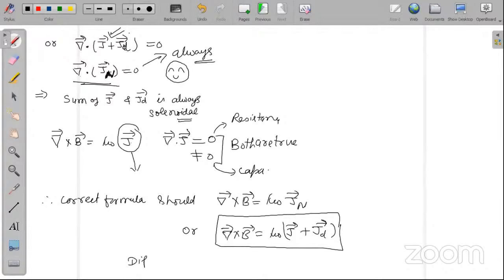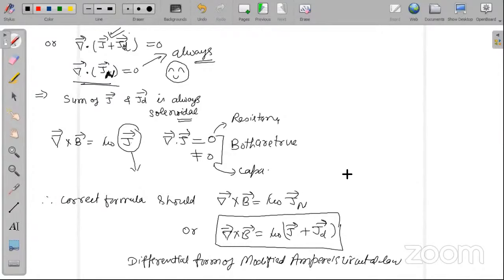This is the differential form of the modified Ampere's circuital law. Is it okay, students? Now some girl student asked me what the formula of displacement current is.